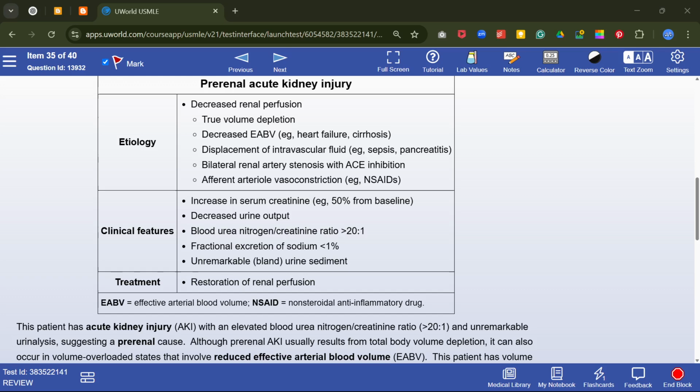Prerenal AKI. AKI, acute kidney injury, can be divided into prerenal, intrinsic, and postrenal AKI. Prerenal AKI may be due to decreased renal perfusion, like true volume depletion, decreased effective arterial blood volume, heart failure, and cirrhosis.